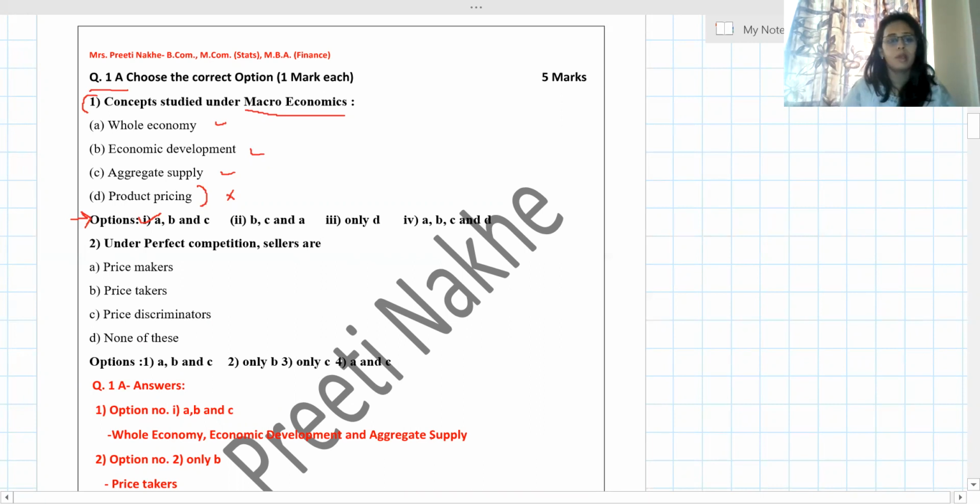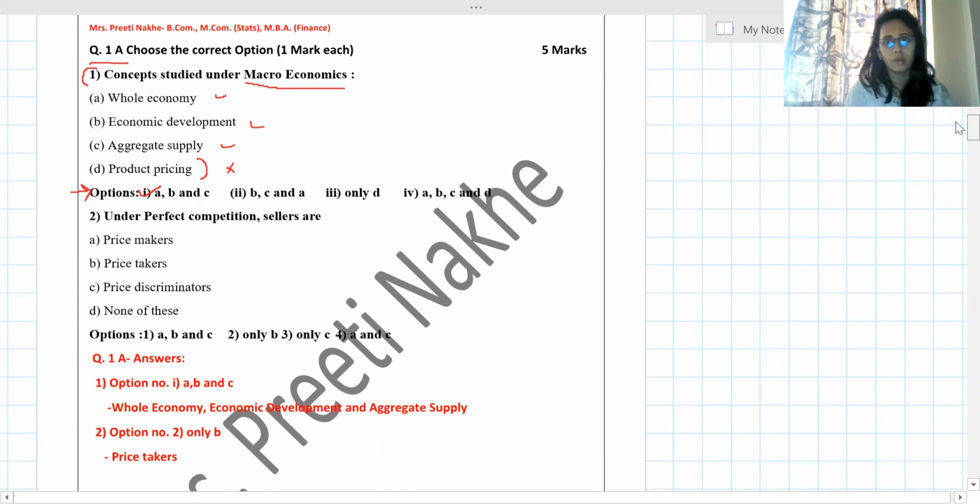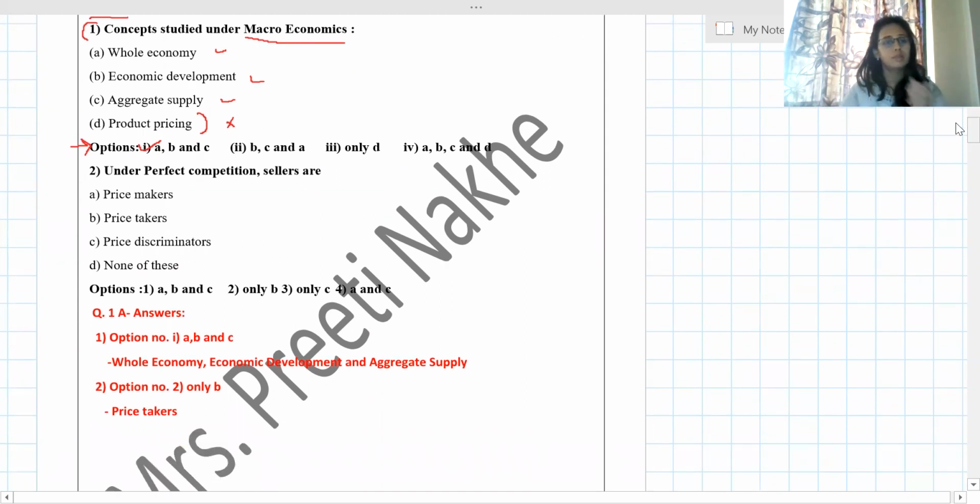Aggregate supply. So it is expected from you, while writing the correct option, write that correct option properly. For example, for A, B, C, you should mention what A is, what B is, what C is. I hope this is clear, because there is some confusion, because students copy the whole question and it is very time consuming.